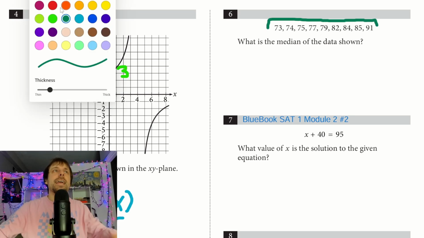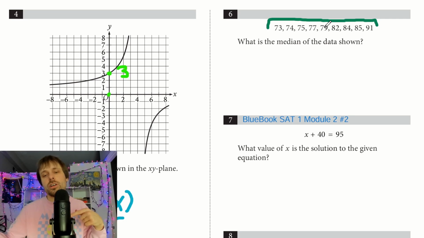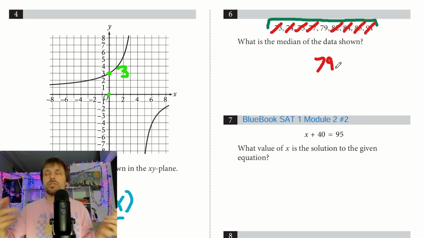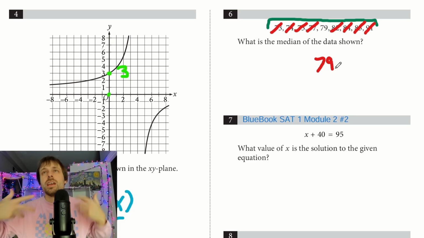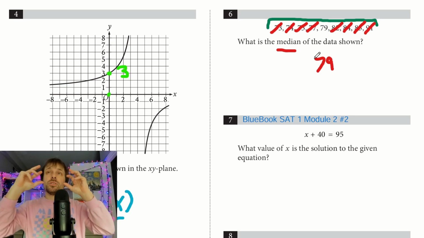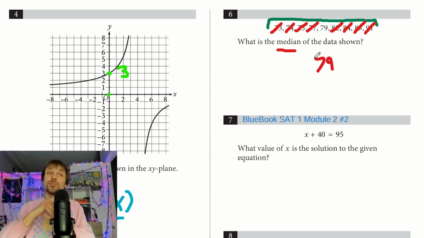I was going to say you could go through the data, cross off your biggest and smallest number, right? So like if I did this, and then next, and finally next, and it looks like it's just going to be 79. But that process also works if they're out of order. Just find your biggest, smallest, until you get your middle number. That's going to be my median. If there's ever 2 numbers in the middle, you add the 2 together and divide by 2, and it gets your true middle, if that makes sense.